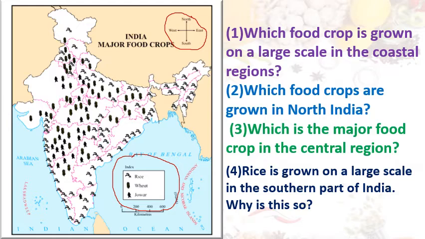Okay. First one, which food crop is grown on a large scale in the coastal region? See, dear student, coastal region is from here. Coastal region means region near the sea. Okay, this is called coastal region. Which crop you can see here?